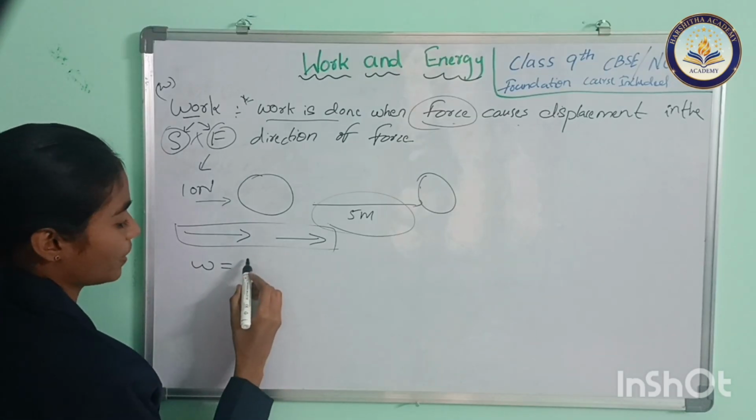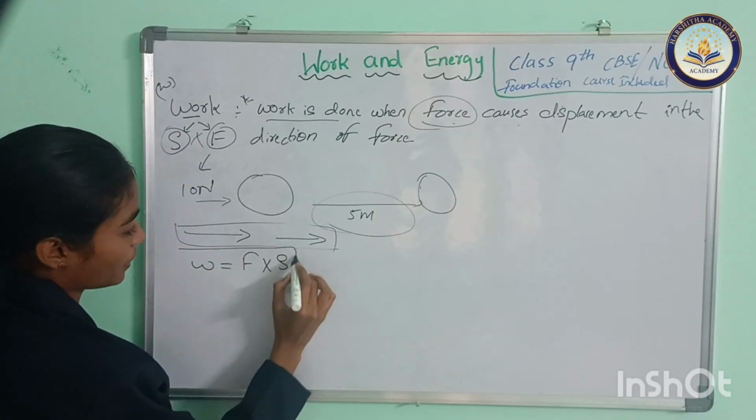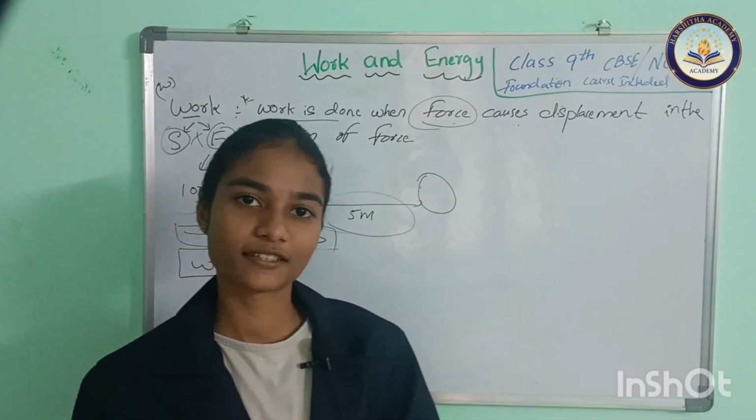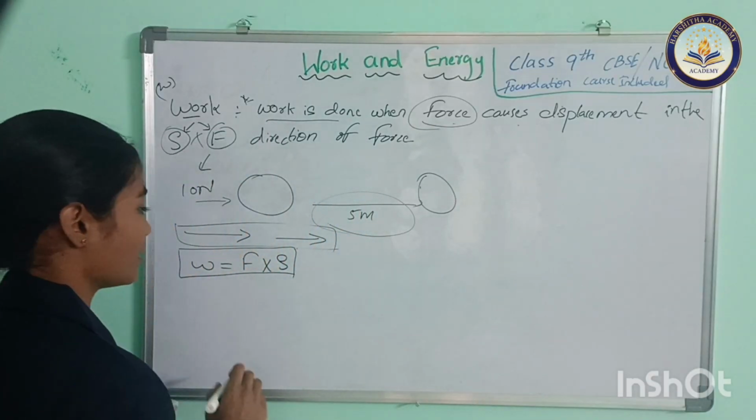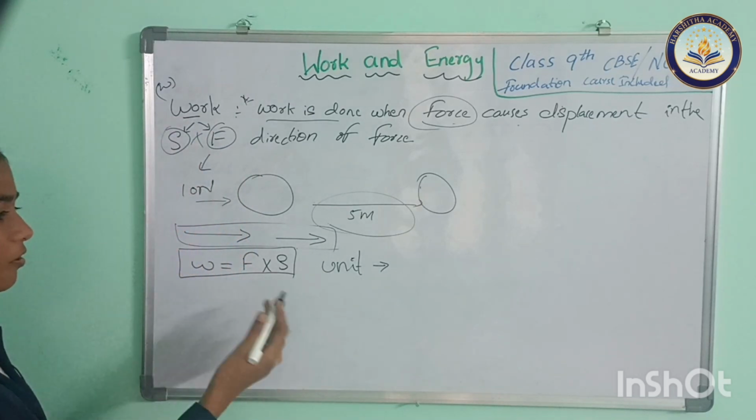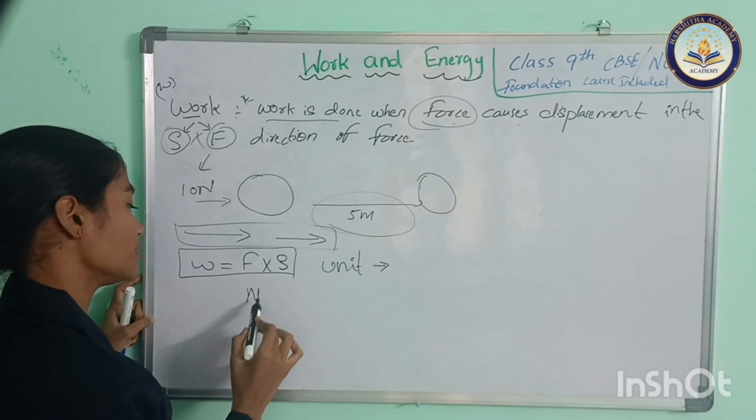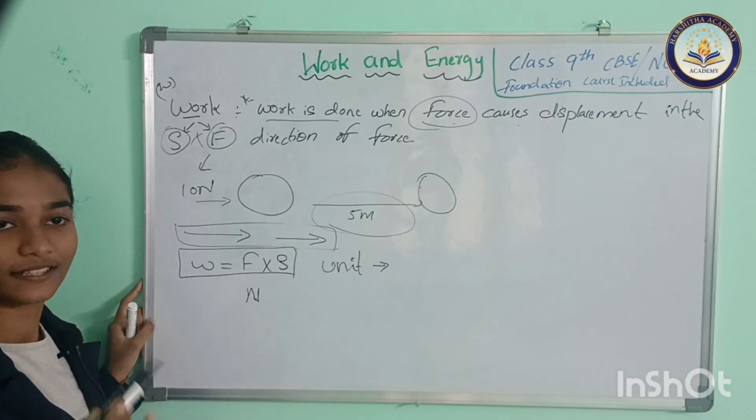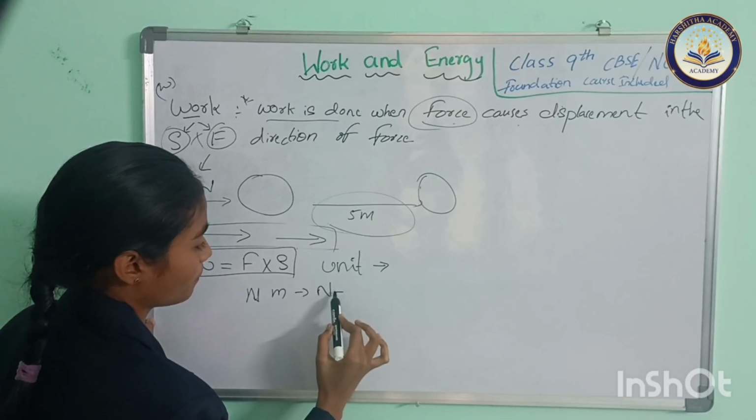So what is our final formula? Force into displacement is said to be work. This is the formula you have to note down. It is very important. Next, we are going to go for the unit. What is the unit for force into displacement? What is the unit for force? We all know that it is Newton. And what is the unit for displacement? It is nothing but meters. So what is the Newton meter?